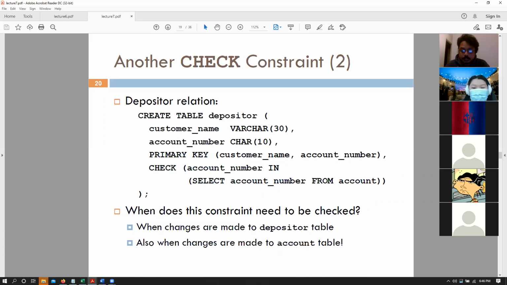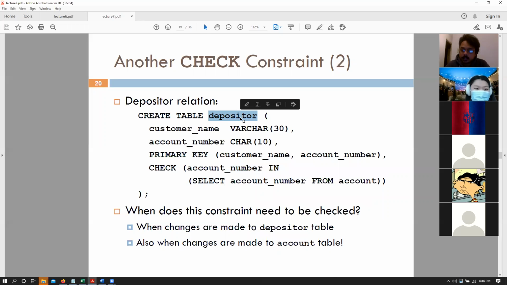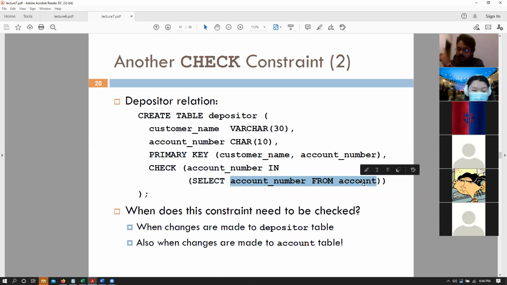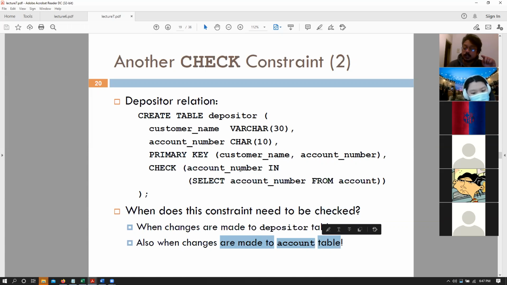also remember, we had the same particular foreign key condition here using the check constraint. But remember that when you're inserting something into the depositor table, we need to make sure and check that that particular account number is in the account table as well, right? That is one thing. The other point where this constraint needs to be checked is when we make changes to the account table as well.